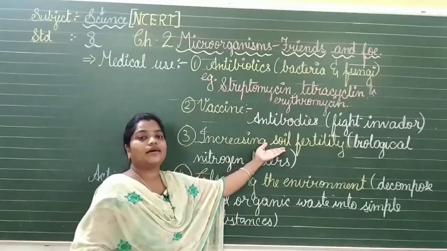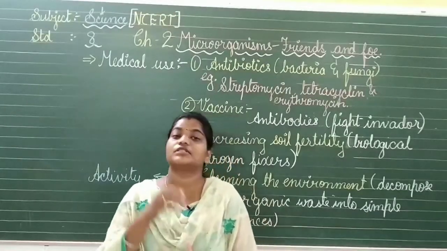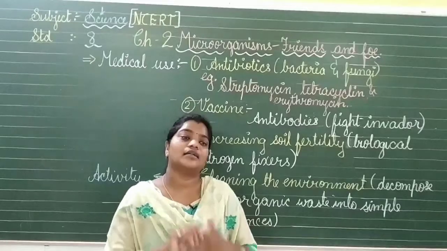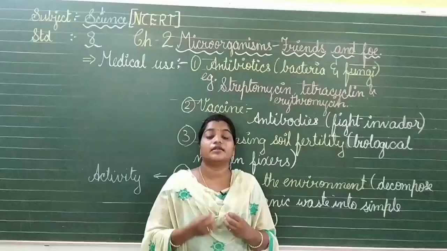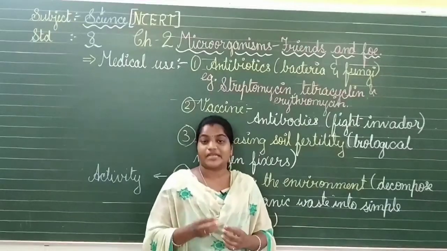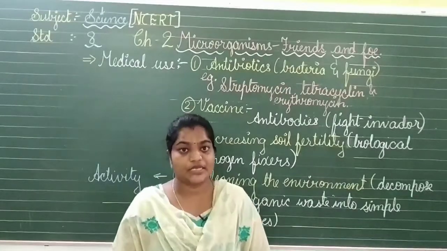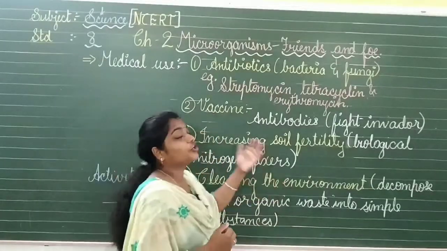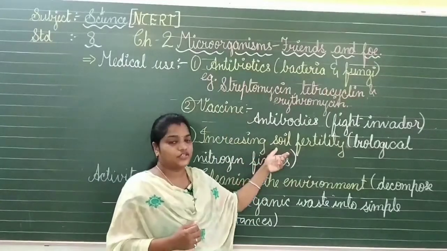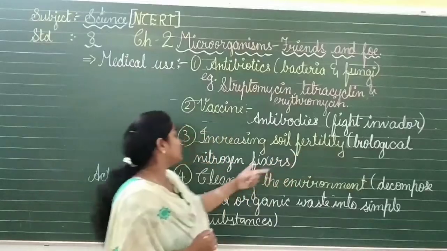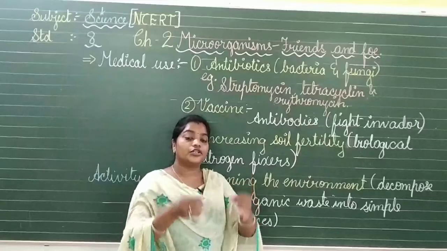Now soil needs to have an increased amount of nitrogen, because there are so many plants in our area. Suppose we have the groundnut, which is enriched in nitrogen, but for that we need bacteria which will secure the nitrogen from the atmosphere. For that purpose they will be increasing the fertility of the crops. So for that reason we need microorganisms to develop in the soil. They will be biological nitrogen fixers in the roots of the nodulated plants.